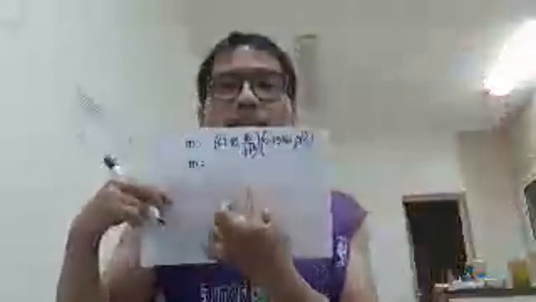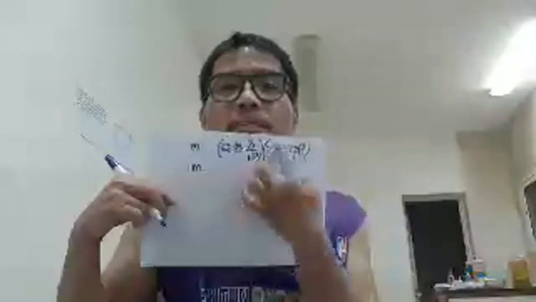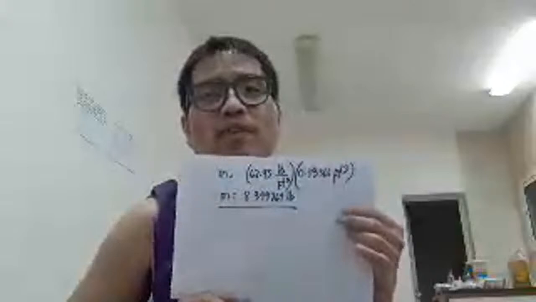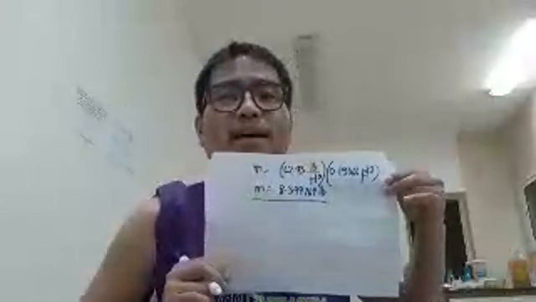So this is our, okay, cancel the cubic feet here. What is left is pound. Our answer is 8.344769 pound. Because it is English unit; in metric unit, this would be grams supposedly. What is the weight of 1 gallon of water in dyne? Now, we have already the weight. We represented it as a mass.